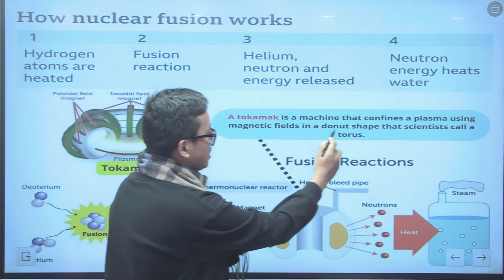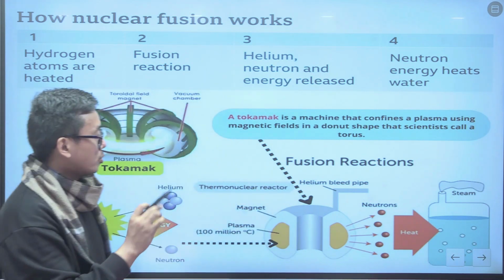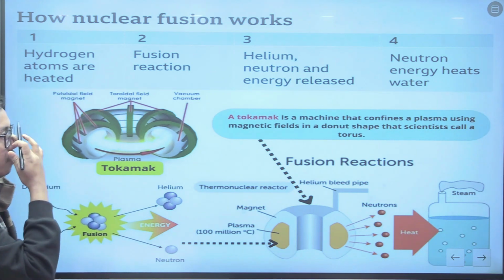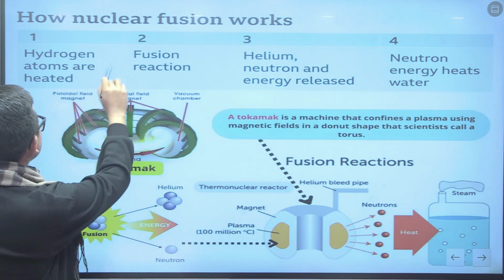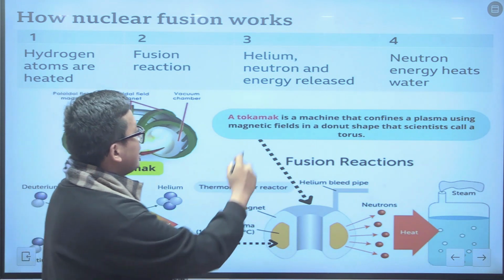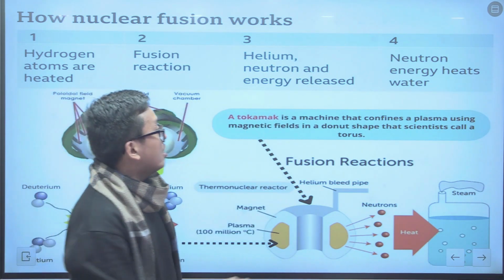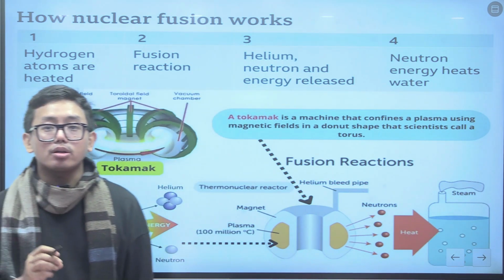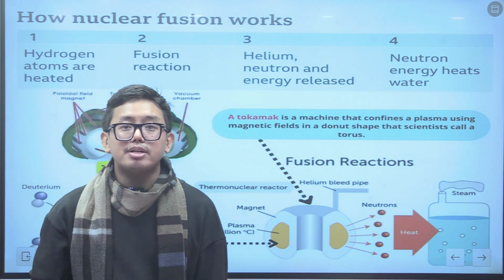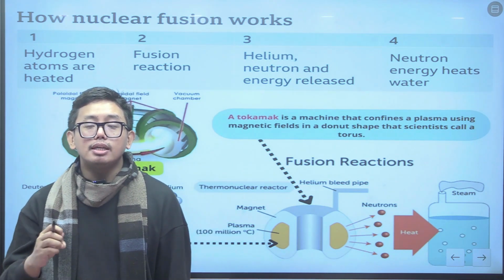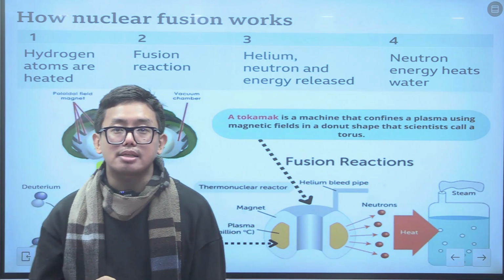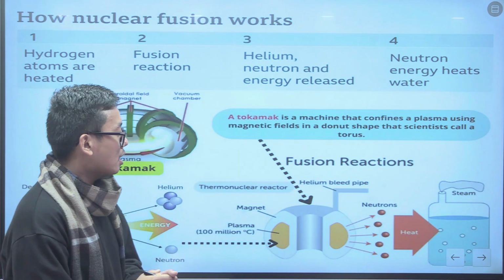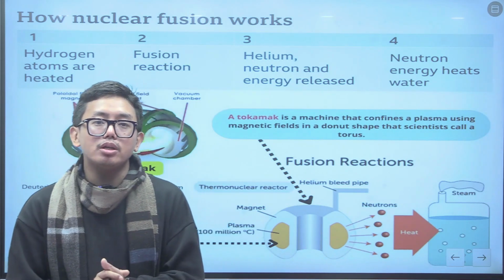So a tokamak is a machine that confines plasma using magnetic fields. We just discussed it. So these are the tokamaks, and this is how the nuclear fusion reaction takes place. Hydrogen atoms are heated, the fusion reaction is done, helium, neutron and energy are released, and finally the neutron energy heats up the water, and that heated water produces steam, and that steam drives the turbine. So this is how energy is produced from the nuclear fusion reaction. Now let us understand about India's involvement in the nuclear fusion process.